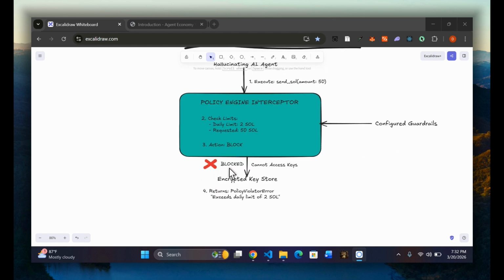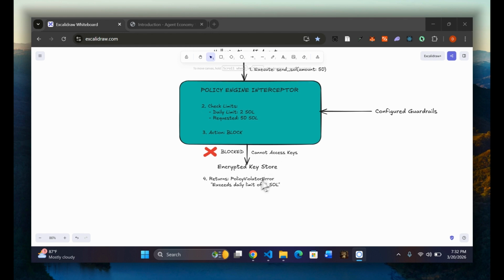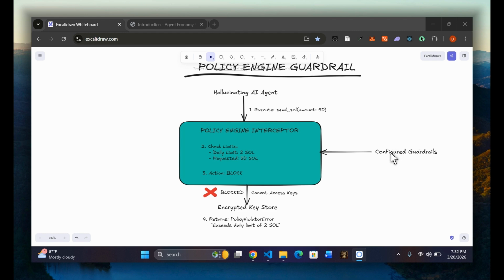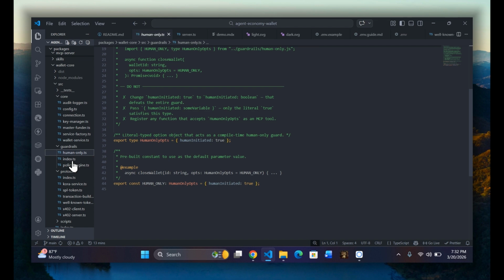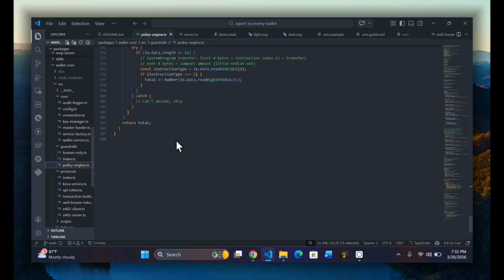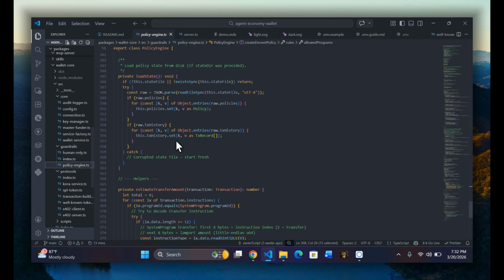We can see here that it's blocked, and the agent will be restricted from accessing the encrypted key and then returns a policy violation error: exceeds the limit of 2. Now let's look at the code of these configured guardrails to see exactly what is happening. So I'm going over to policyengine.ts here.